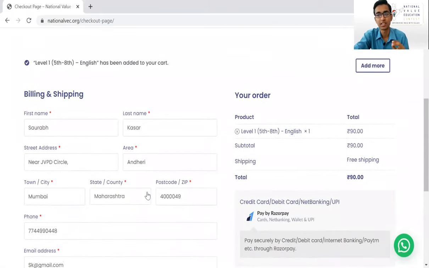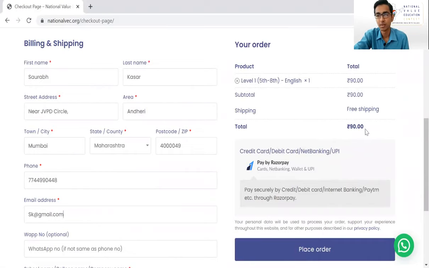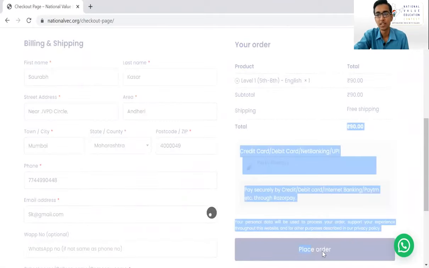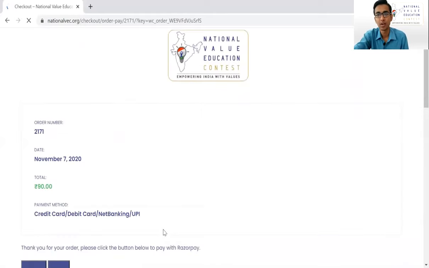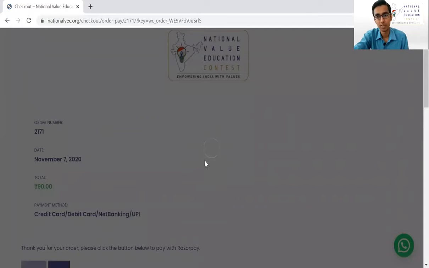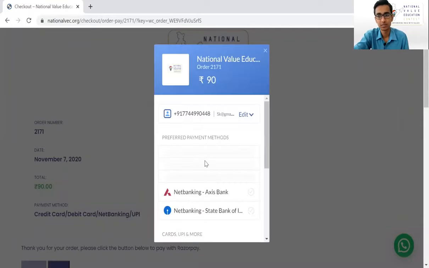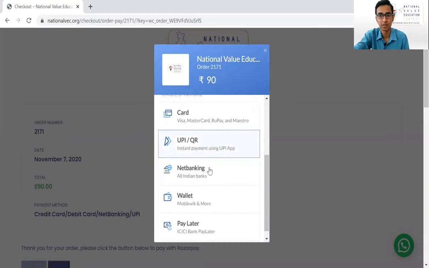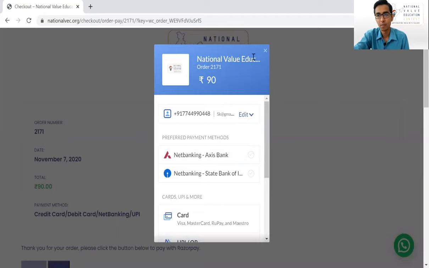This will be considered for your registration, so be careful in filling these details. After this, you will see the amount for the contest, and then you can proceed to placing the order. Then you can order your study kit to this address. You can make the payment through various options. We have made different options available, like credit card, debit card, internet banking, Google Pay, PhonePe, anything which is comfortable for you. Select it and proceed for the payment.